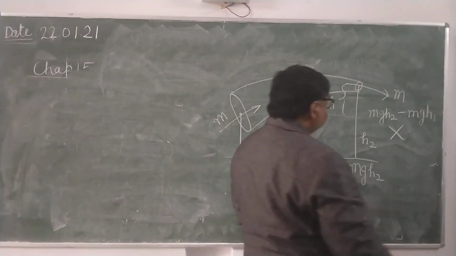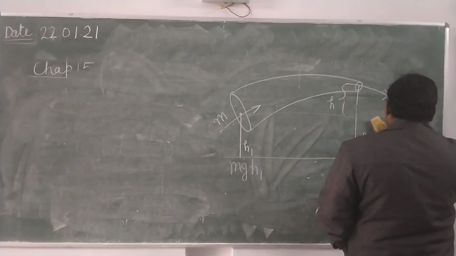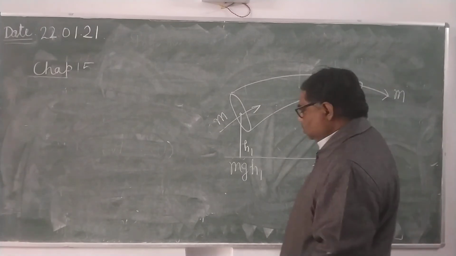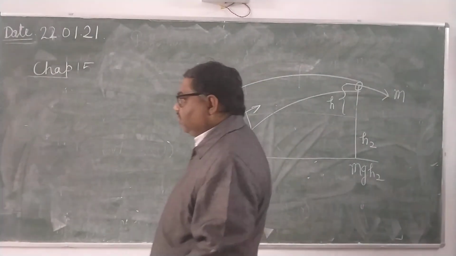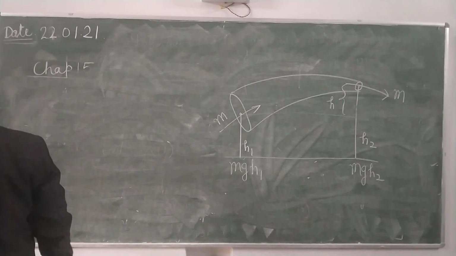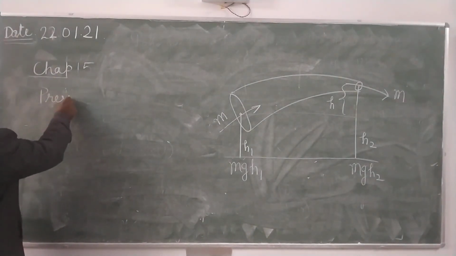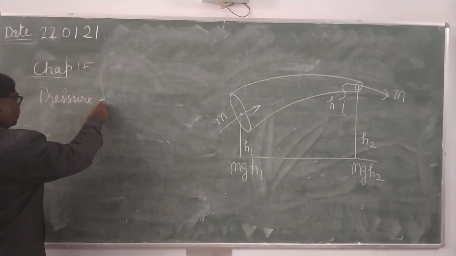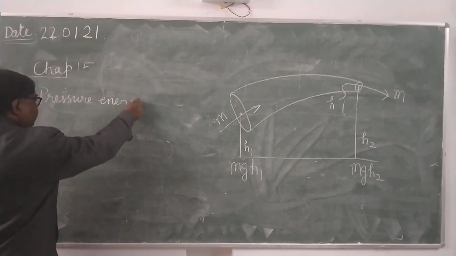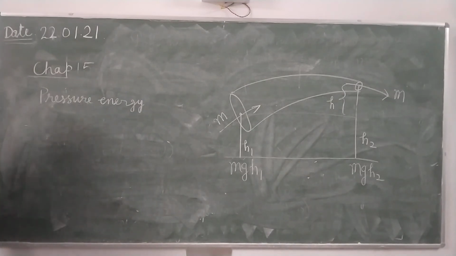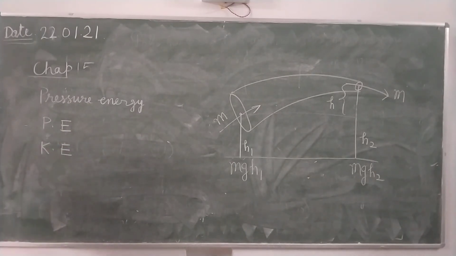Flowing liquids have three types of energy. One is the pressure energy, the other is the potential energy, and the third is the kinetic energy. Pressure energy,